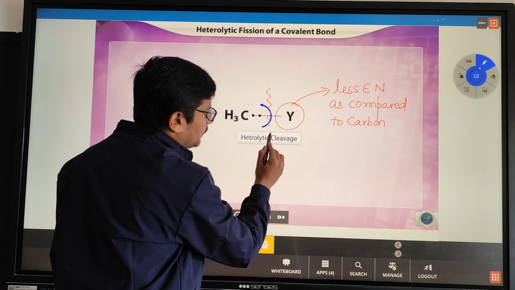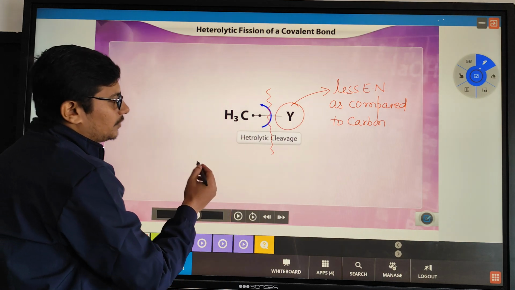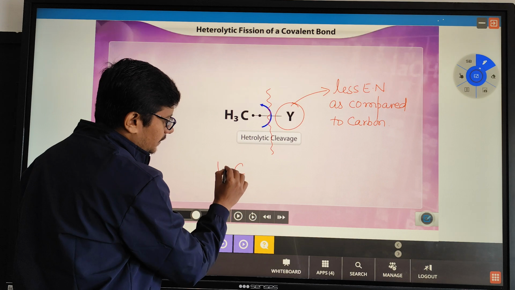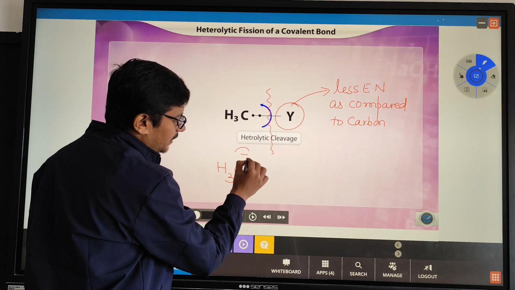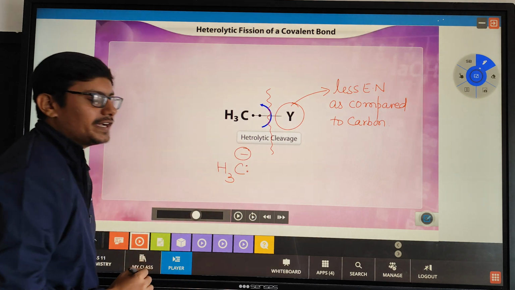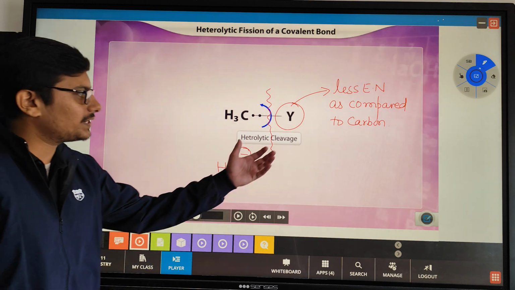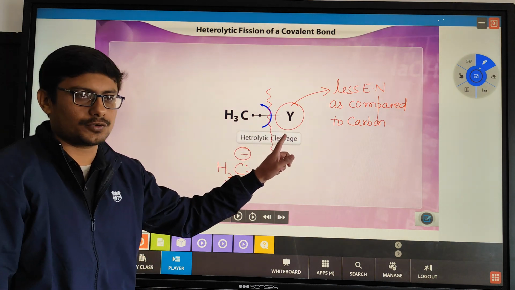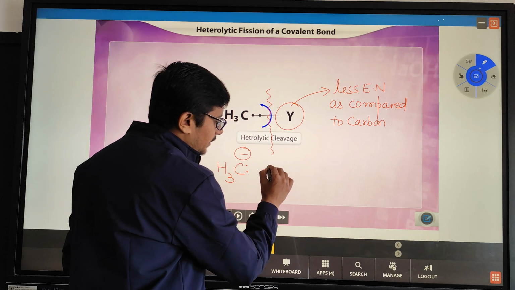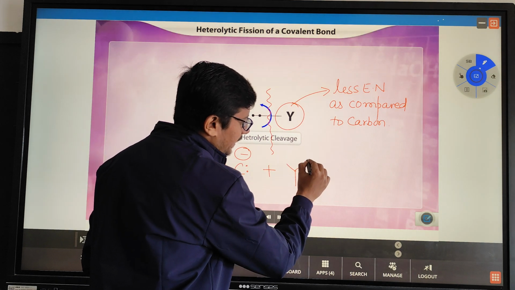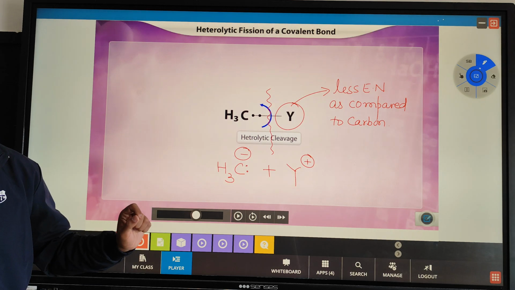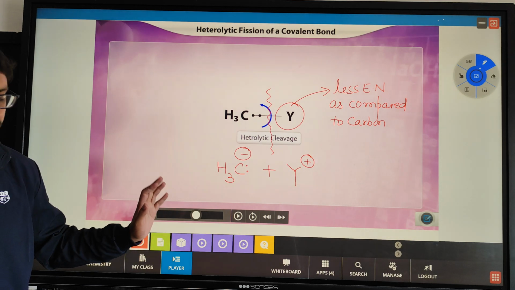Now when this bond breaks, this will lead to a type of heterolytic fission in which this group will have a negative charge. Why will it have a negative charge? Because it is acquiring the extra electron of the other group, whereas the other group will have a positive charge as it loses its one electron to the carbon.